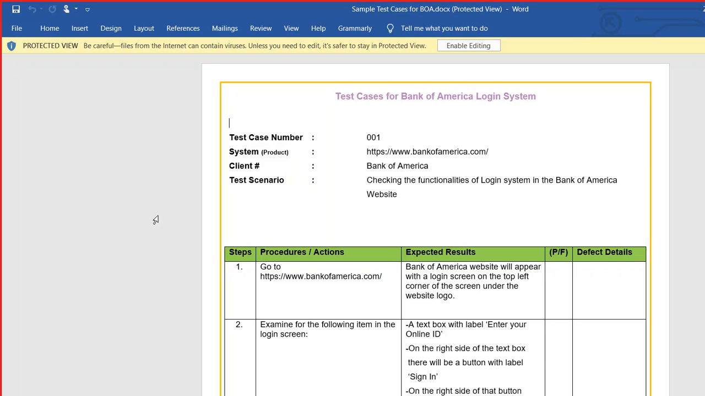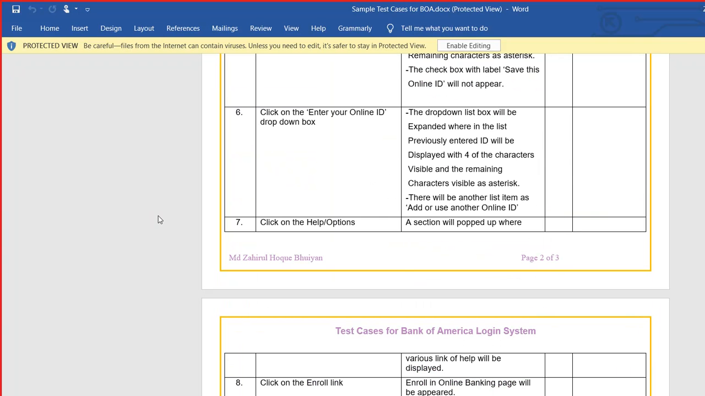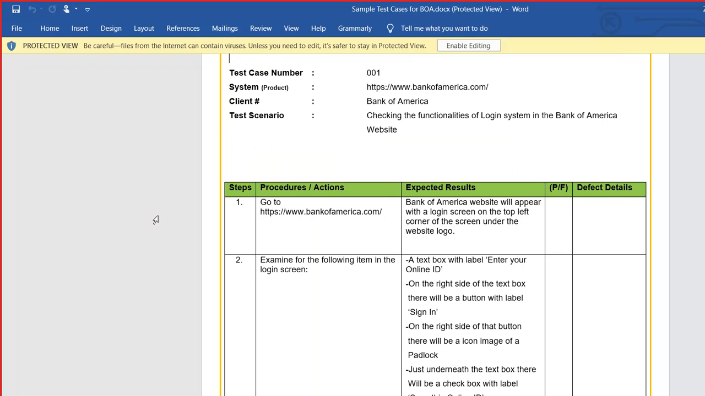So let's say, as a simple example, this is a little bit bigger, but let's say that you are testing the Bank of America application. This is a sample test case. Remember, this is a test case. It has the test case number, what is the system, who is the client, and the test scenario, what is the scenario that you are testing. And then can you see the steps? Note these column headers: steps, procedure or action, expected results, pass or fail, and if there is any defect that you have to report, defect details.